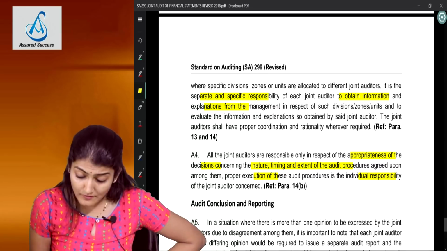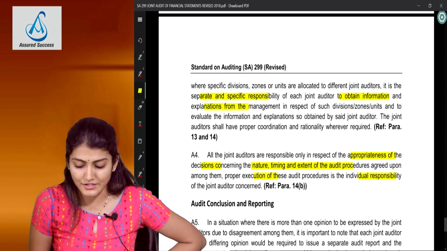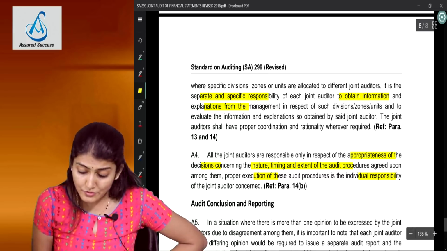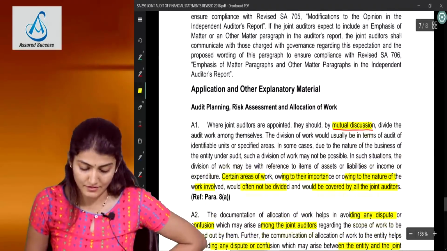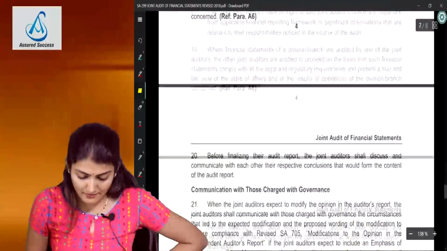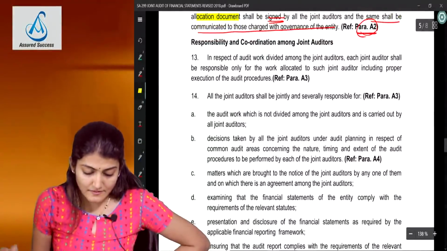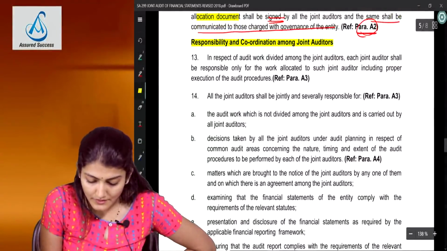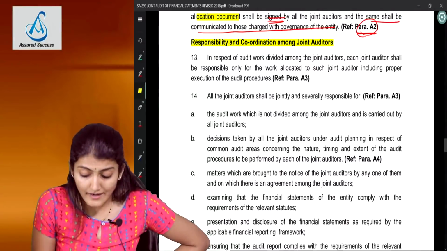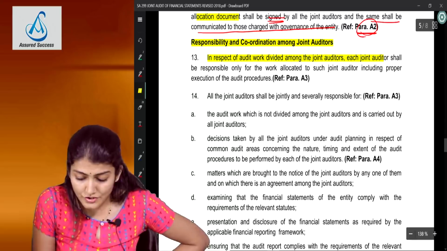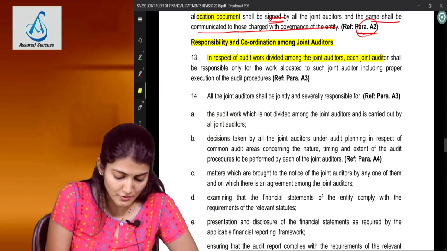So they are responsible only in respect of the appropriateness of the decisions concerning the nature, timing, extent. Proper execution of these is the individual responsibility of the joint auditor concerned. Okay, right. So that was in the explanatory part. Now I come over here again, which is regarding the responsibility and coordination among the joint auditors. In respect of audit work divided amongst the joint auditors, each joint auditor shall be responsible only for the work allocated to such joint auditor.